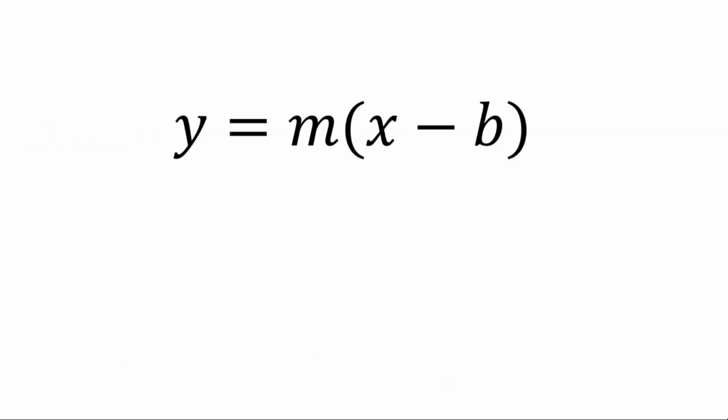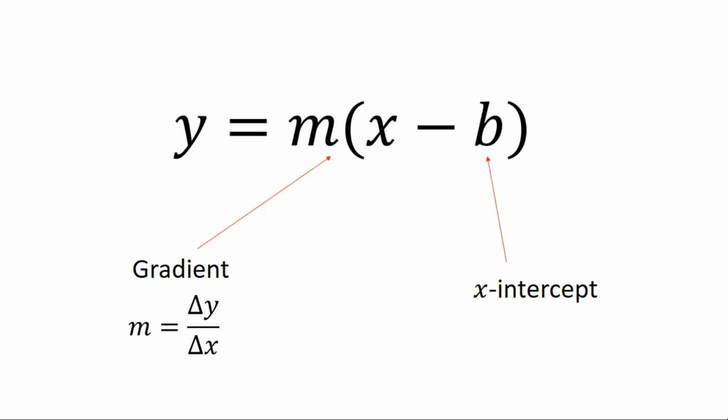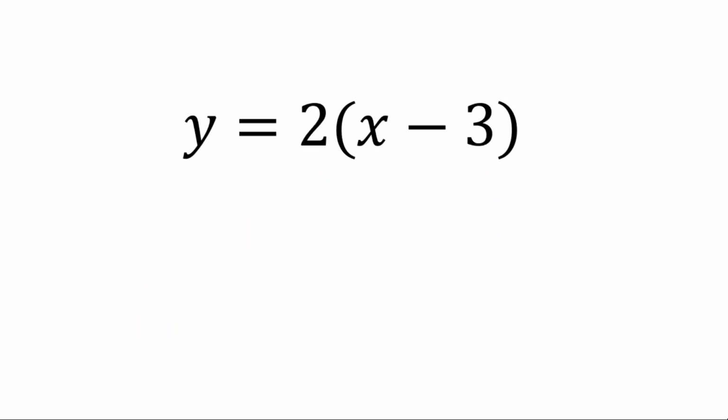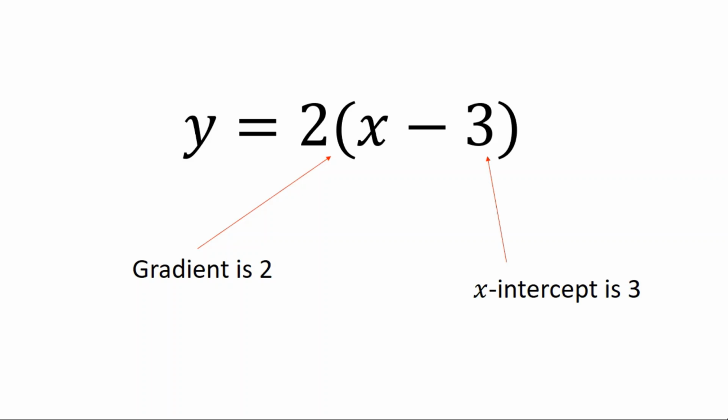So when we have y equals m lots of x minus b, if we have an equation written like this, then I can quickly tell you that the gradient is that m and the x-intercept is that b. So if I have y is 2 lots of x minus 3, the gradient is 2 and the x-intercept is 3.